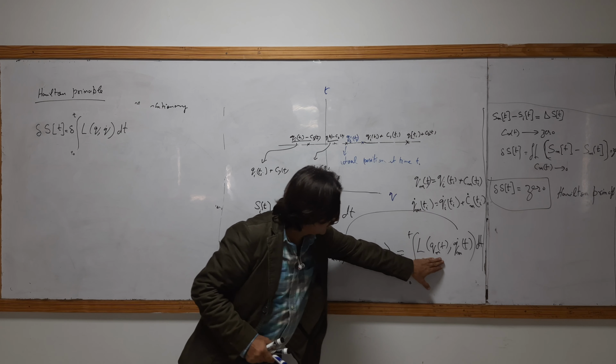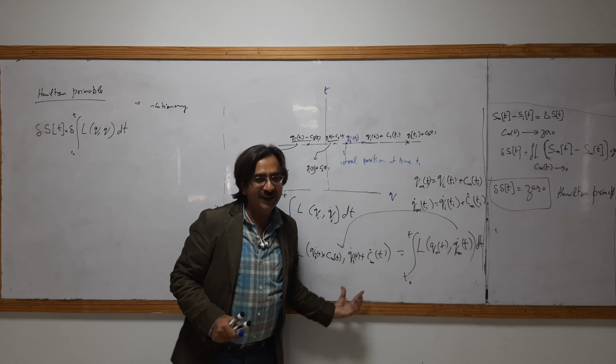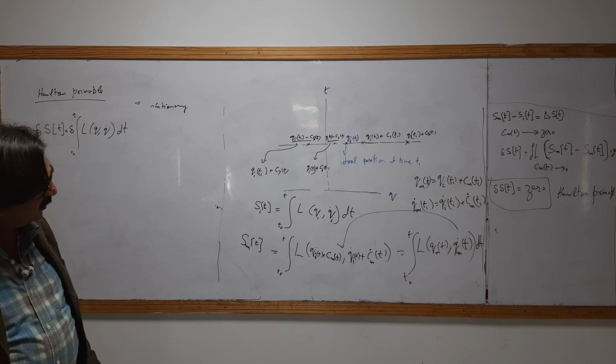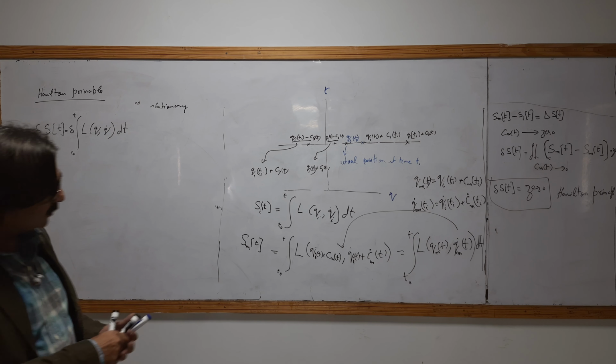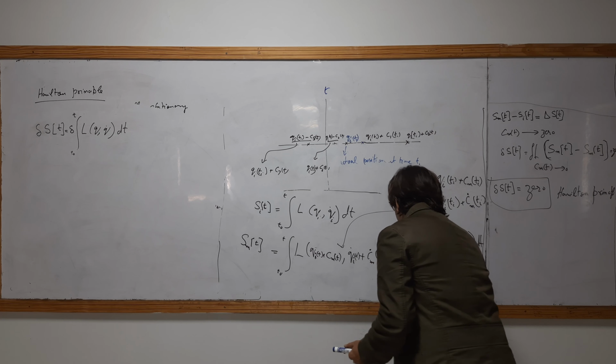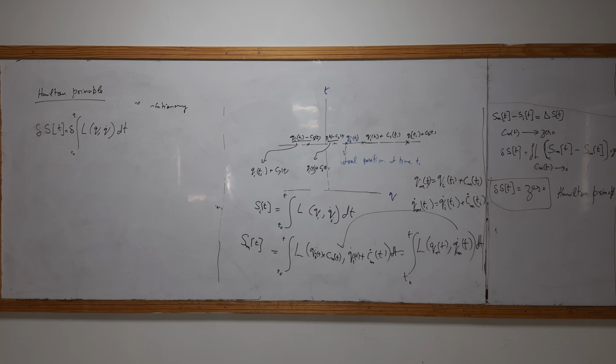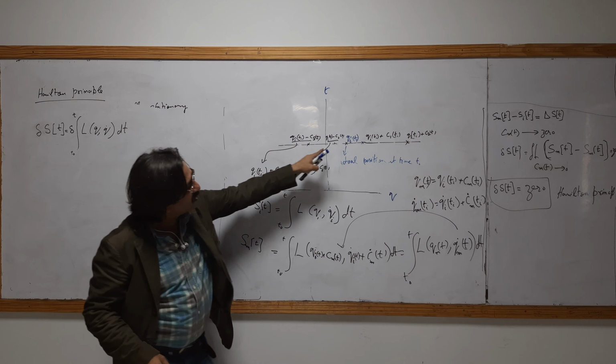So actually this is this, and then when I put these values, this gets dy dt. Yes, you are right. Okay, so this is action. This change is actually the change.